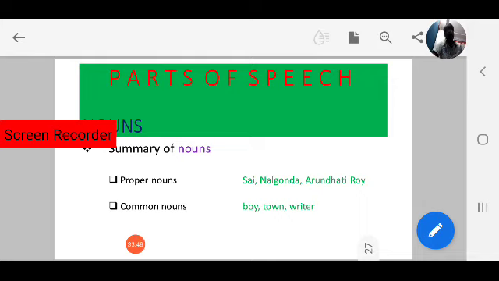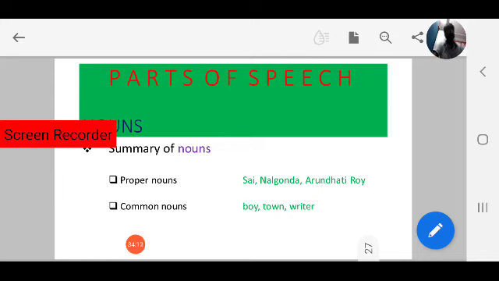Writer is also a common noun. Among proper names, Arundhati Roy is specific. Ramachandra Guha is specific. Devdutt Pattanaik, Amish Tripathi, these are all writers, but writer is a common noun.